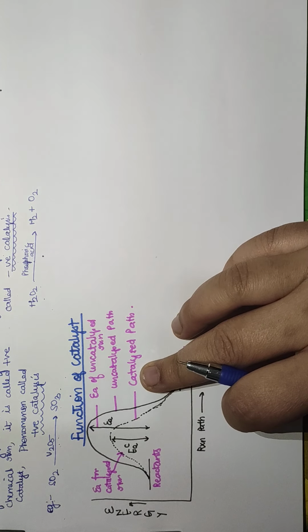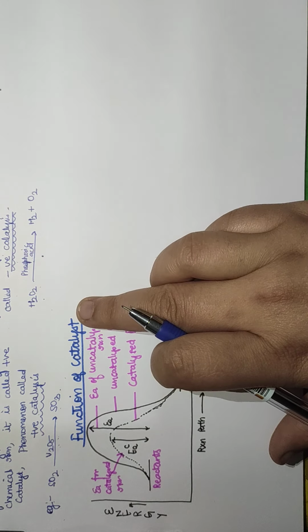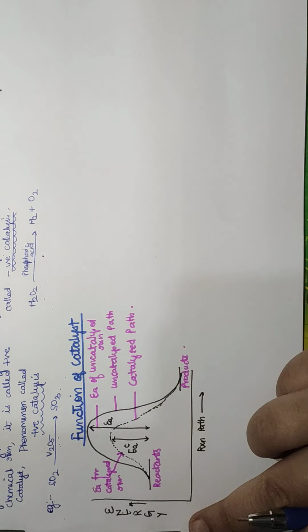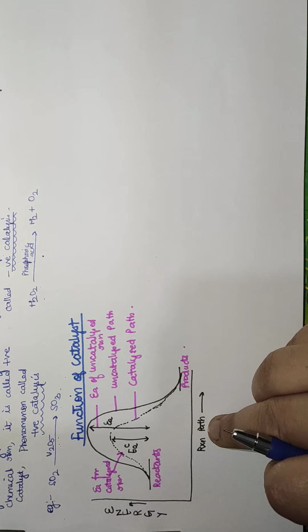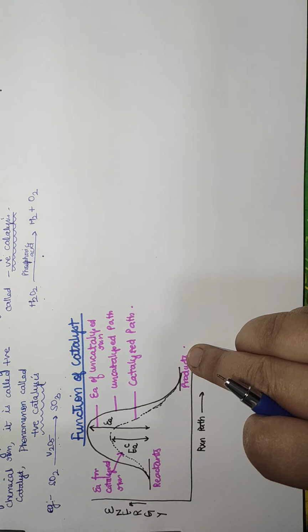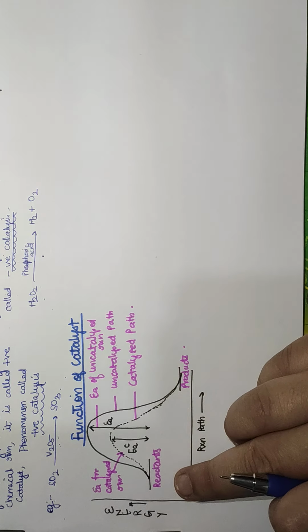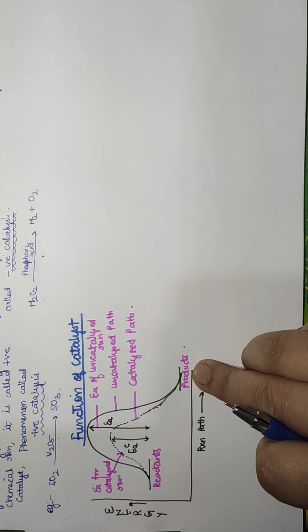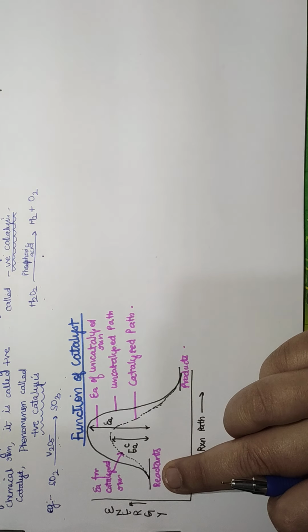So let us understand the function of a catalyst. If you can see this graphical plot, it's energy versus the reaction path. The reactant energy is the same, the product energy is the same. So this is a question to you: why do the reactants have a high energy and the products have a low energy? As the reactants are unstable, they want to become more stable.